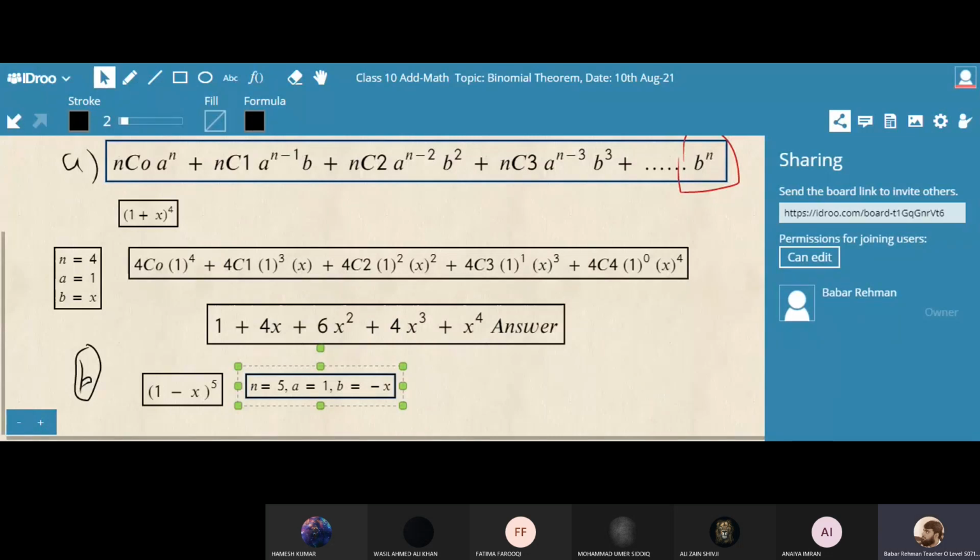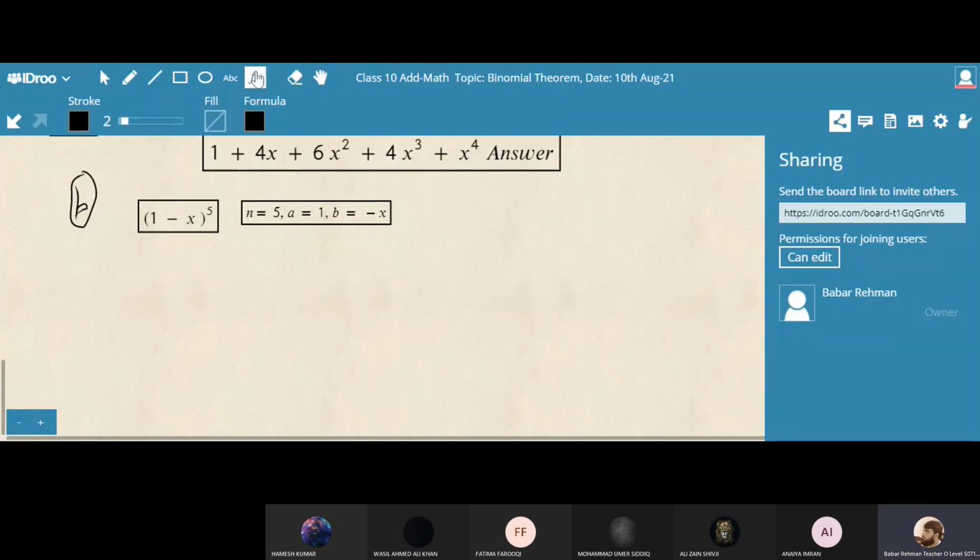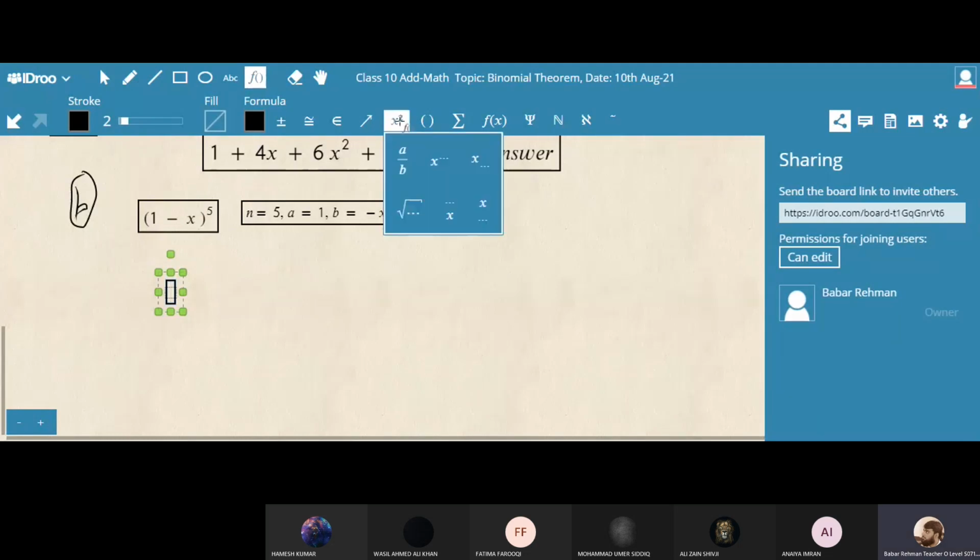Okay, now the time is about to finish. Please tell me, have you done? What is the answer? One by one. Yes, what is the first step you have done with this formula? What have you done with this formula? One by one.